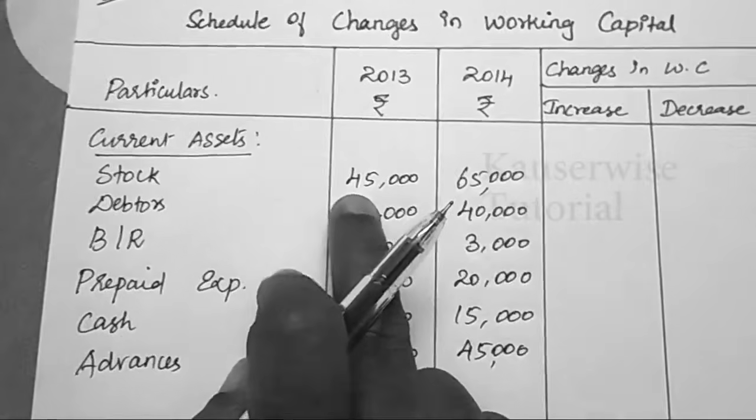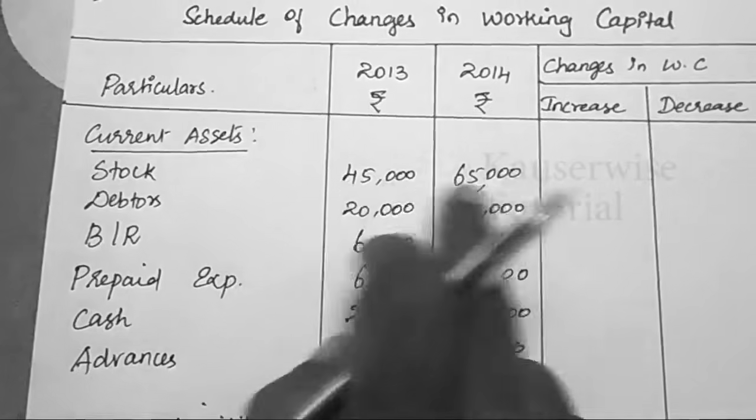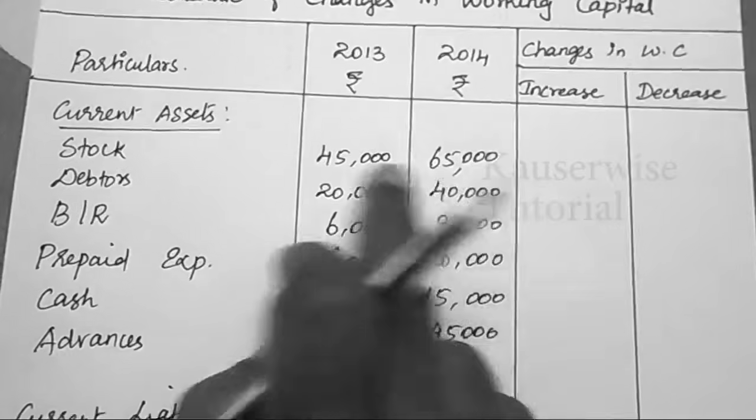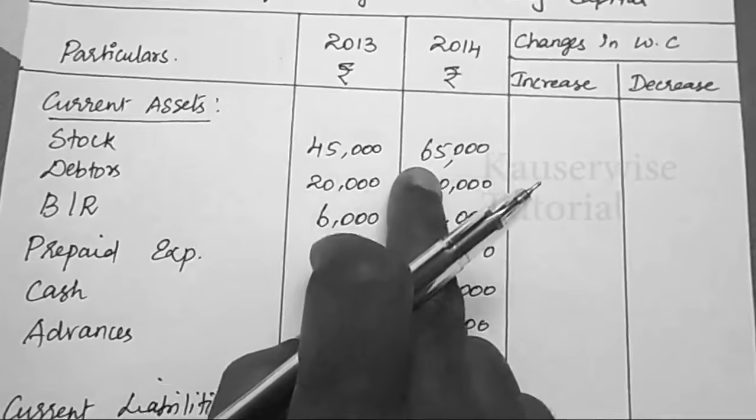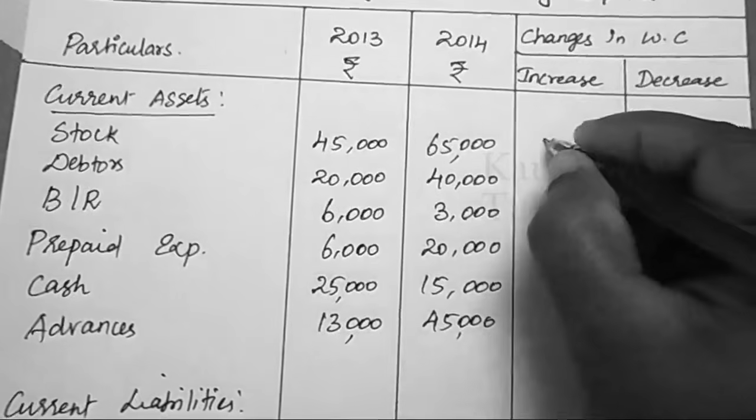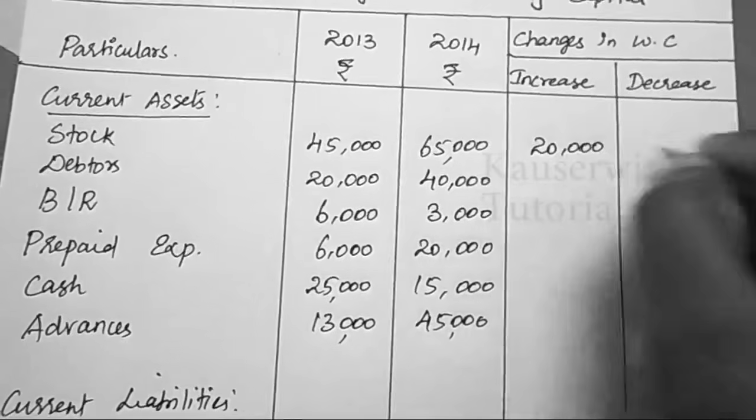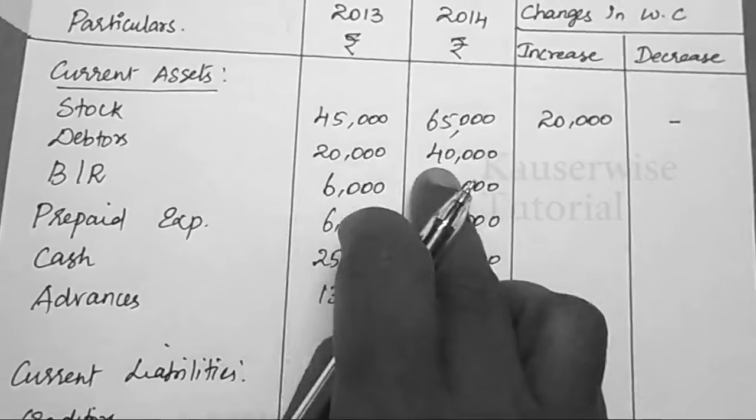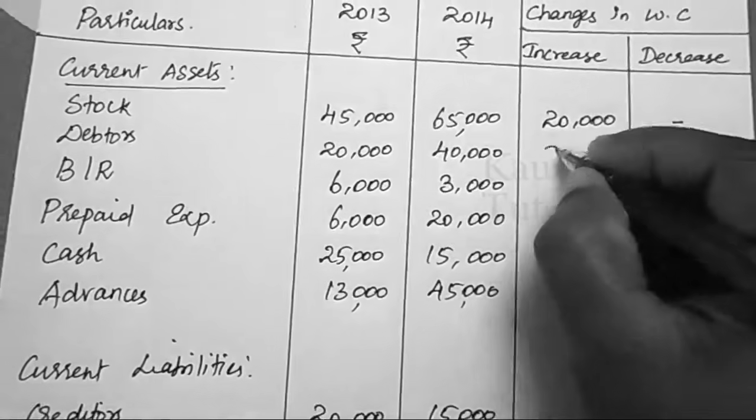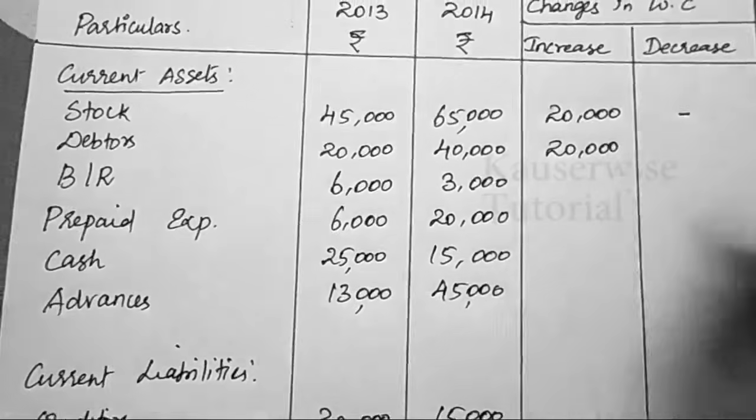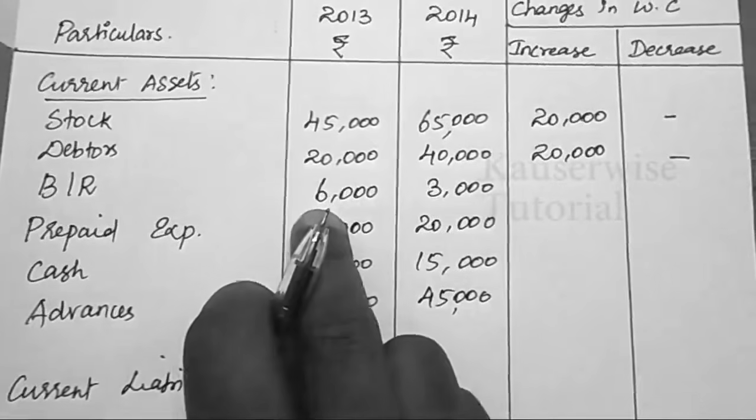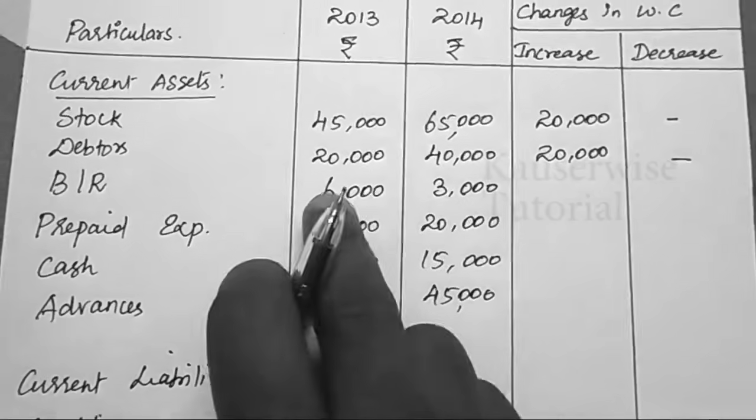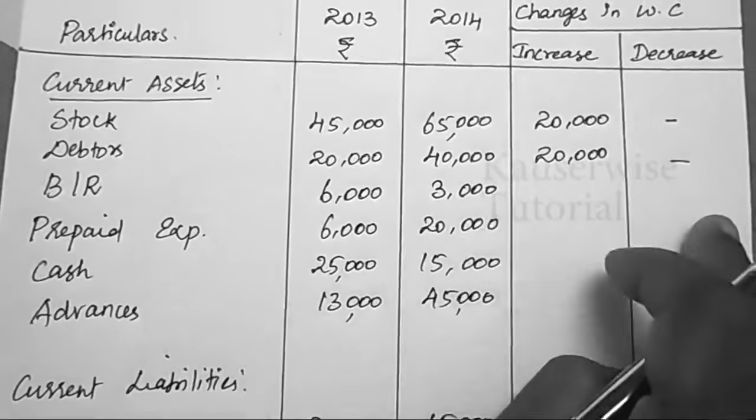Stock. First year 45,000, next year 65,000. What is the difference? Increased from 45 to 65. What is the difference? 20,000. So when current asset increase, working capital also increase. Next one, from 20,000 to 40,000. 20,000 increased. So working capital also increased, 20,000. Next one, bills receivable from 6,000 to 3,000. So reduced, so decreased. So when current asset decrease, working capital also decrease.